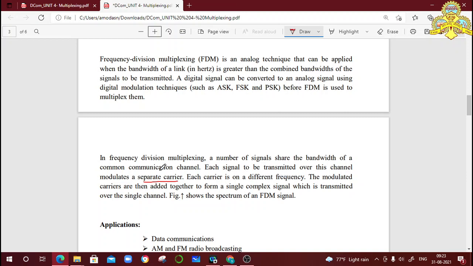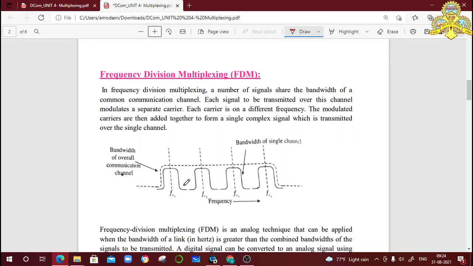Those modulated carriers are then added together to form a single complex signal, which is transmitted over the single channel. In this figure, it indicates FC1, FC2, FC3, FC4. Four different signals are combined together, and all signals are transmitted using a single channel. This carrier frequency is different, this carrier frequency is different. If you combine this, the signals are not mixed together, but all the different signals are transmitted using a single channel because carriers are different. Clear?